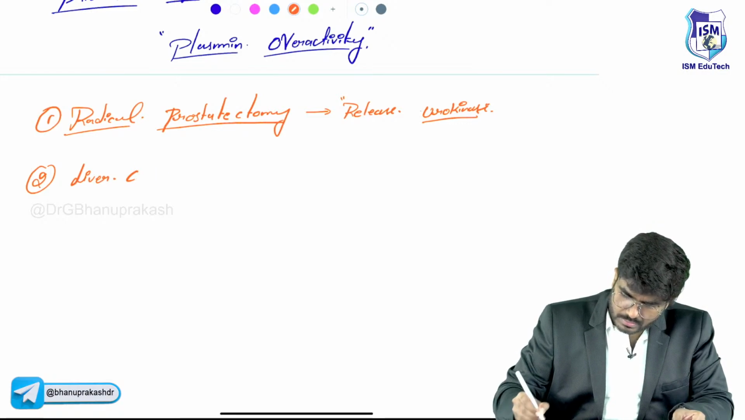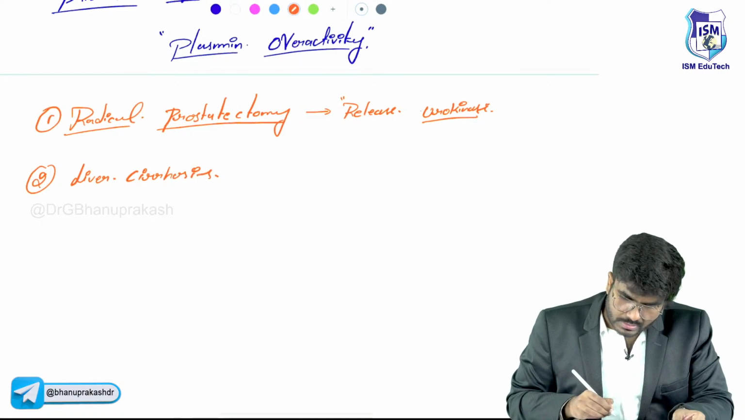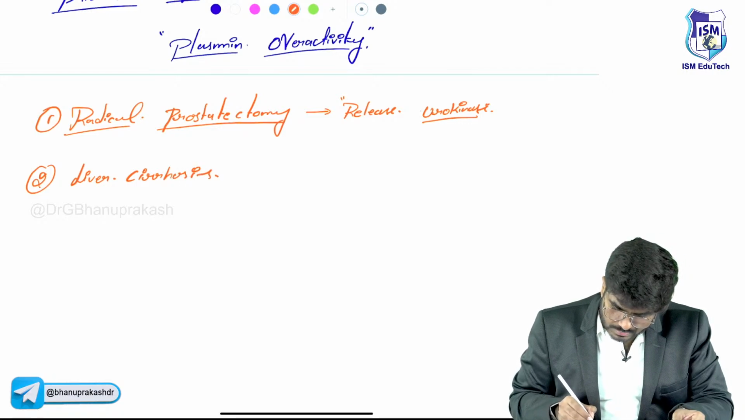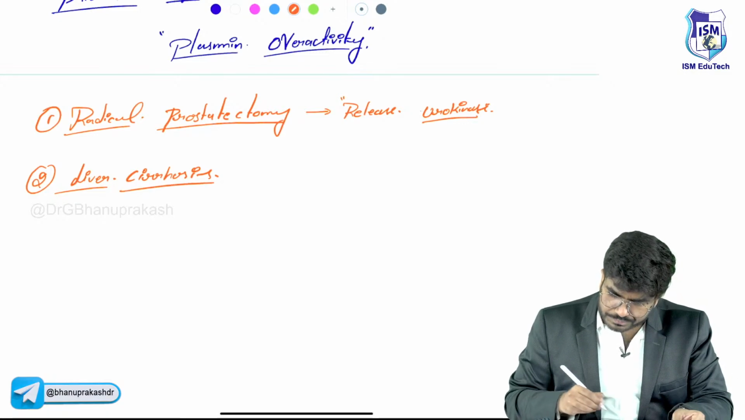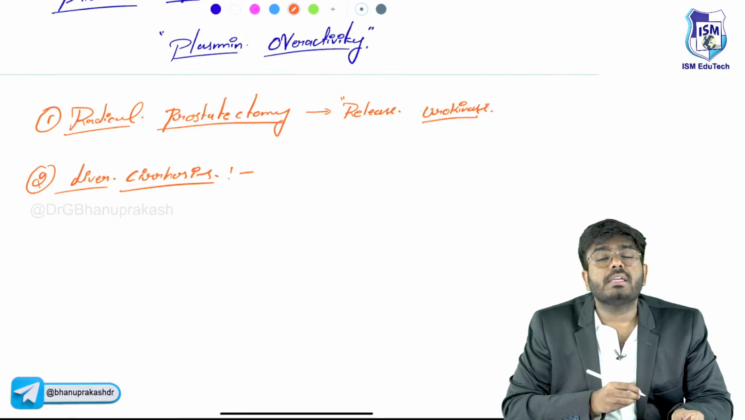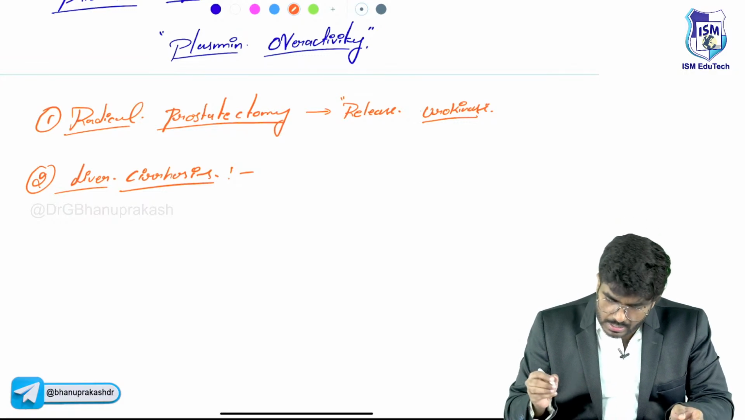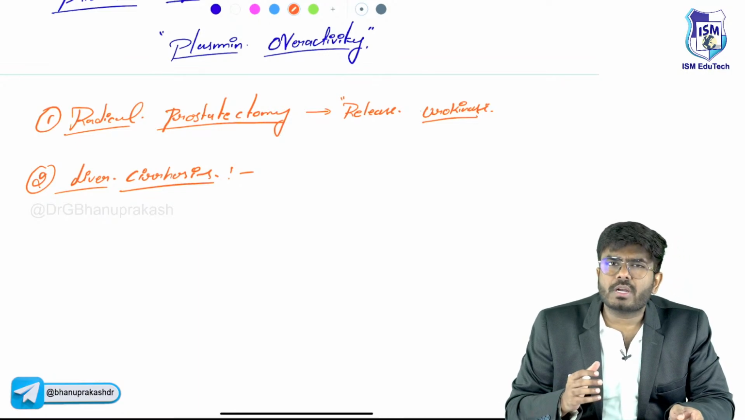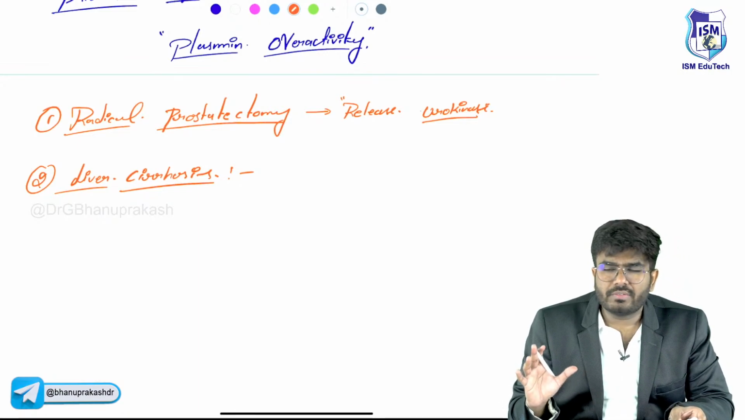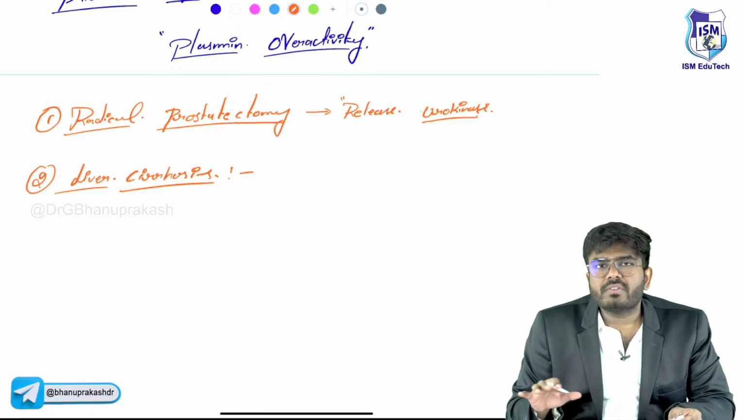Next, cirrhosis of the liver. How is liver cirrhosis going to cause disorders in fibrinolysis? Liver cirrhosis means the liver is getting fibrotic. The liver is totally replaced by fibrotic tissue, which means liver failure, right? Almost liver failure.